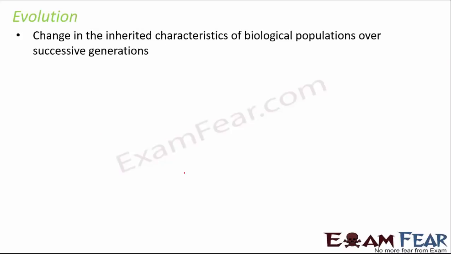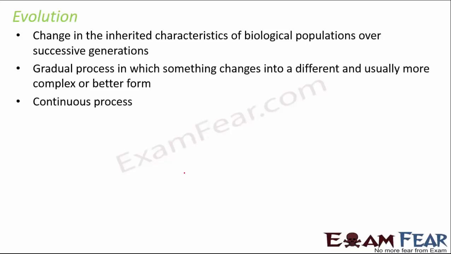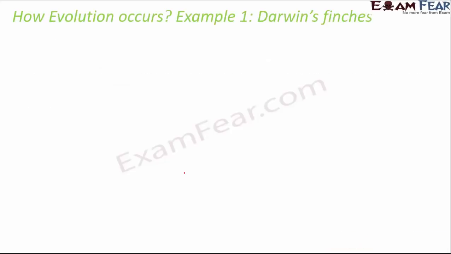Now moving ahead with evolution. So what is evolution? From evolution you often get theoretical or conceptual questions more. Evolution is basically the change in inherited characteristics over successive generations. In every generation you might see some minor change, but over a long period of time you would see a very new change, and you would actually see new species evolving because of those changes. So that is evolution, and it is a very gradual process. It is also a continuous process. Now the best example to explain evolution is Darwin's finches.